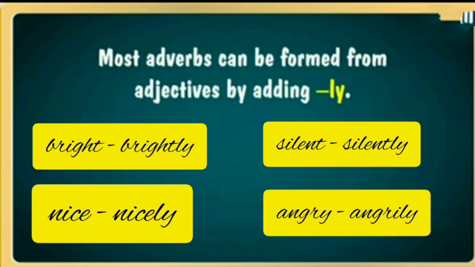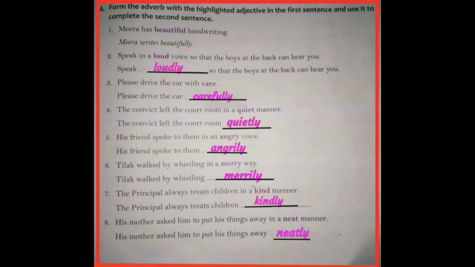Most adverbs of manner are formed by adding ly or ily to adjectives. For example, bright, brightly, nice, nicely, silent, silently, angry, angrily. Now let's move to the first exercise. Form the adverb with the highlighted adjective in the first sentence and use it to complete the second sentence. That means in the given questions, all the adjectives are highlighted in the first sentence and you have to change that adjective into an adverb and complete the second sentence.